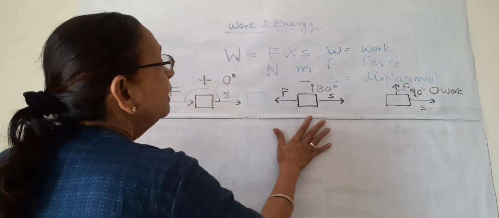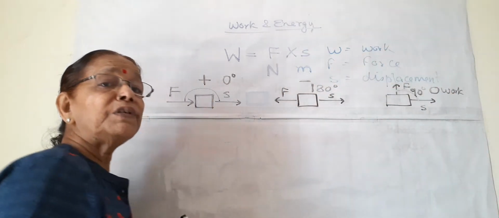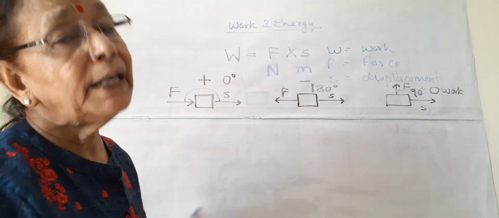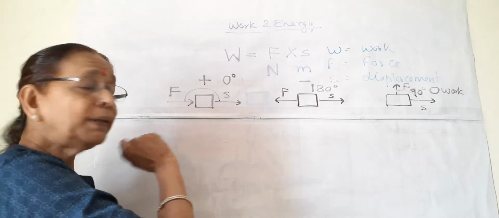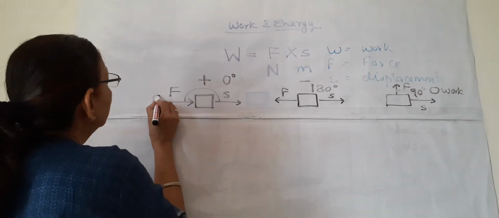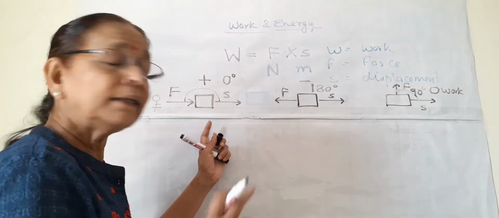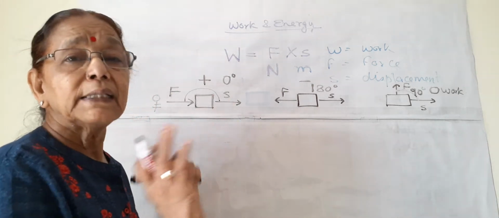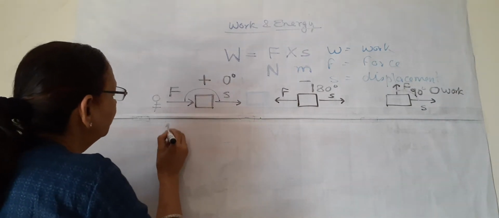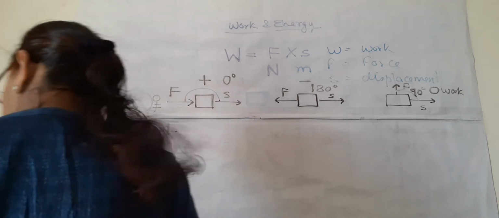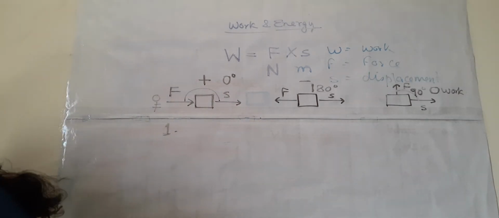Now we will take some examples of each type of work which we see in our day-to-day life. First is positive work. A person pushing a box is one example, and we have discussed this situation in detail. This is the first example of positive work. You can write it in your notebooks.